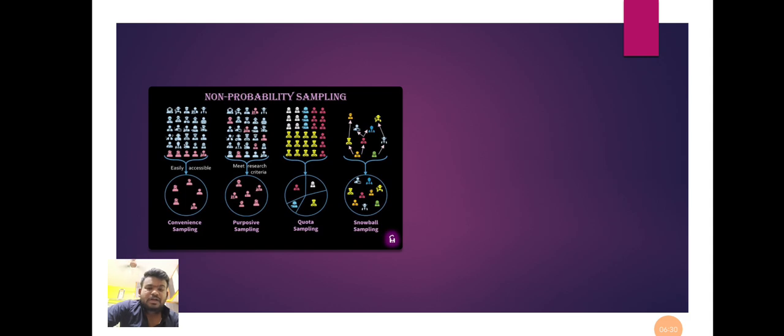Then another is the snowball sampling, collecting information link-wise. For example, teachers: there are teachers of different subjects. We have maths teachers, and maths teachers have links to other maths teachers, and through them the information is collected from different people, gathered, and used to solve the problem. This is known as snowball sampling. Then convenience sampling: conveniently collecting information in a specific way from convenient persons. Then quota sampling: the quota is filled, and then the information is collected and analyzed as to whether it is good or not.